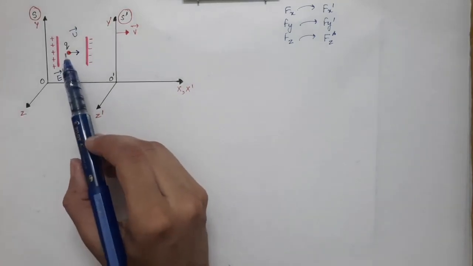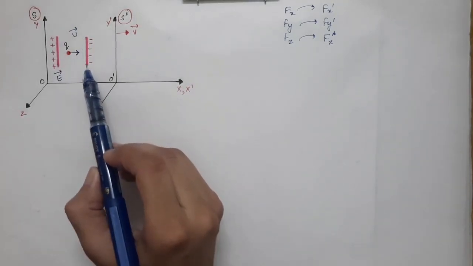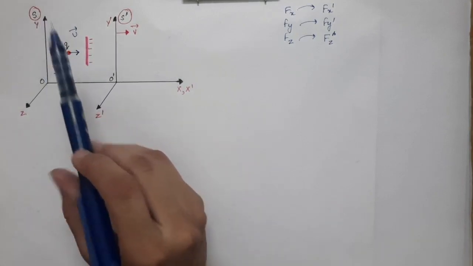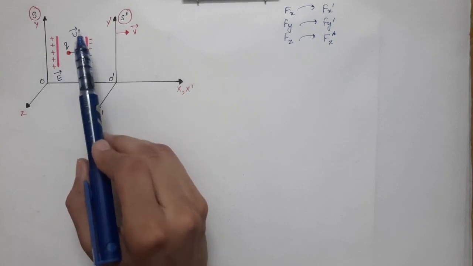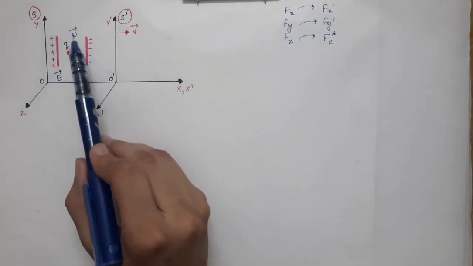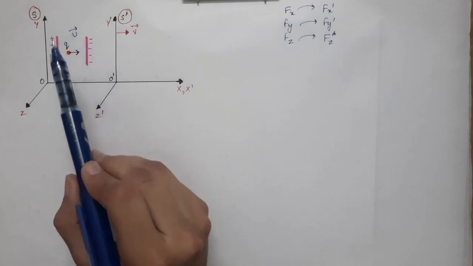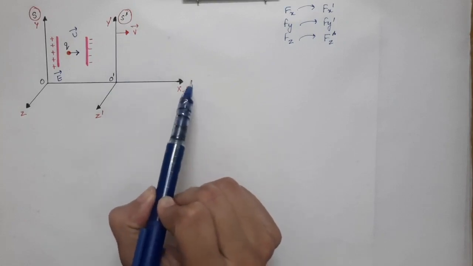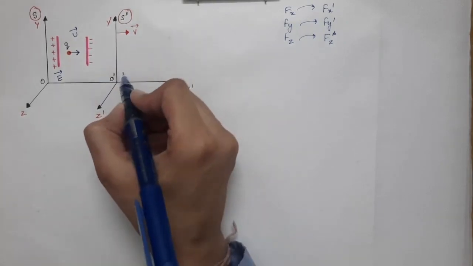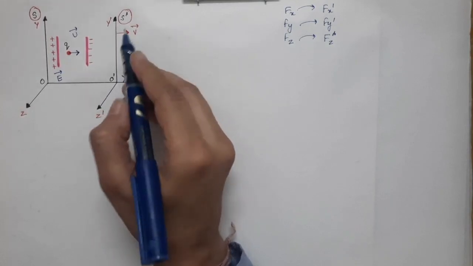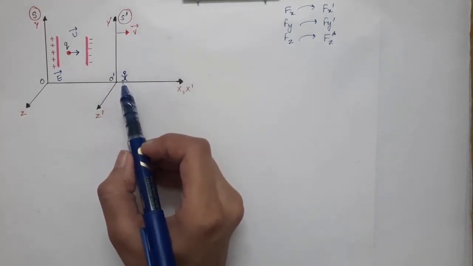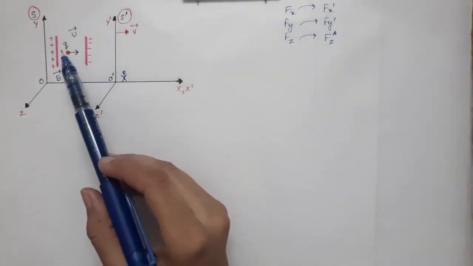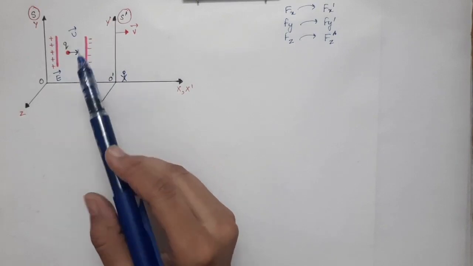So this charge is kept in between these two charged parallel plates, and these plates are at rest in S frame, but this charge has an instantaneous velocity in S frame, and let's say that is u vector. Now there is another frame S prime which is moving with velocity v along the plus x axis direction. As seen by the observer in the S prime frame, these plates will be in motion,